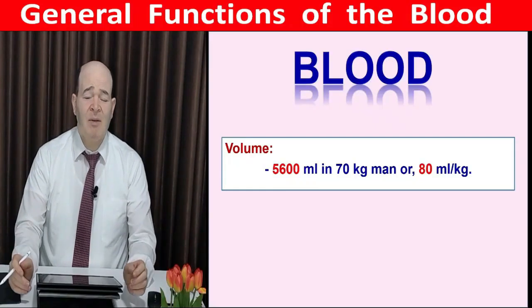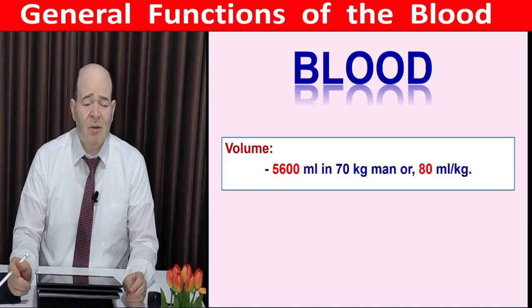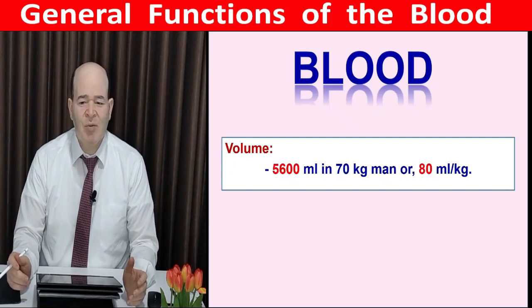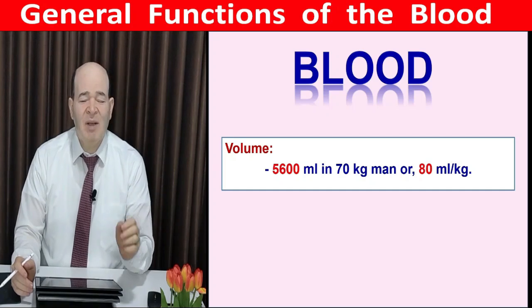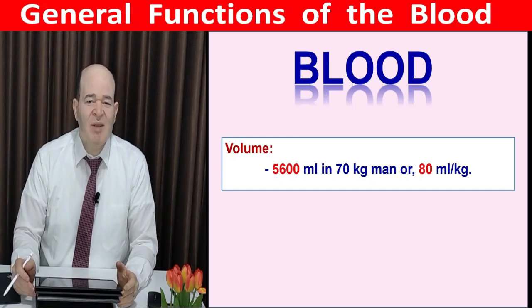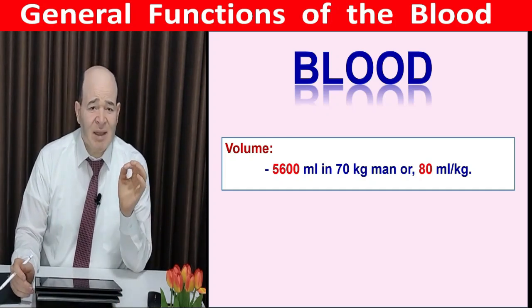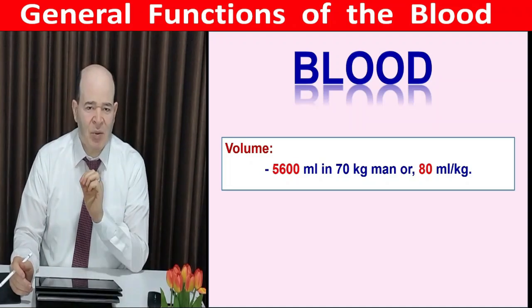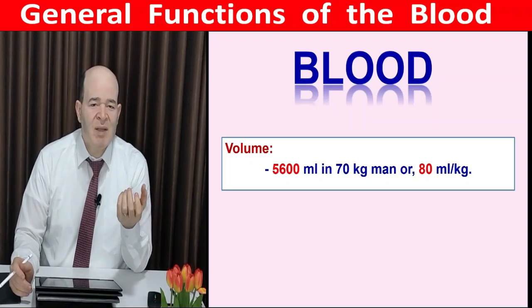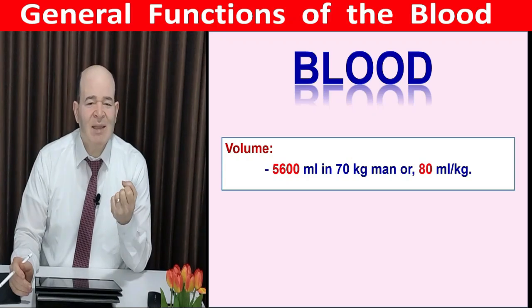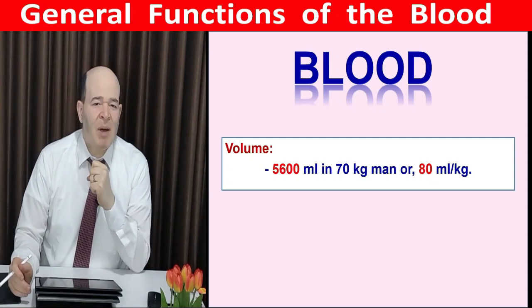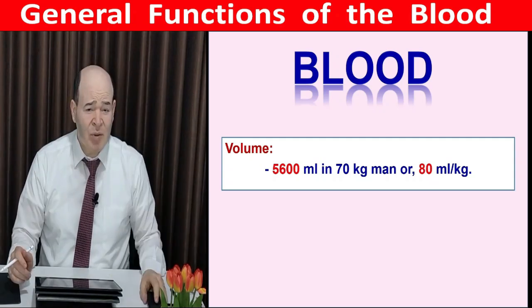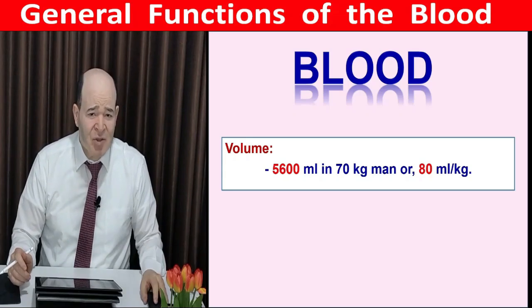Looking at the blood volume, on average, the blood volume is from 5 to 6 liters for the average person who weighs about 70 kilograms. However, this number is variable and depends on the body weight, and it equals about 80 milliliters for each kilogram. So when there is a person who weighs about 100 kilograms, you expect that he has about 8 liters of blood. When he has 50 kilograms, he will have about 4 liters of blood. This is important to evaluate the risk of hemorrhage if present.